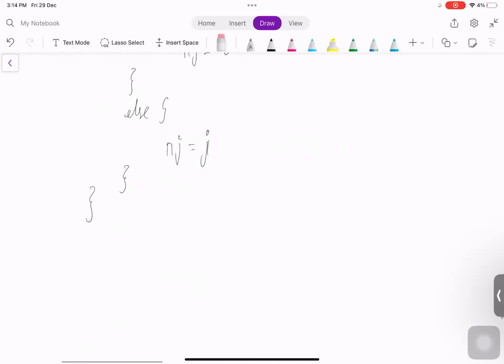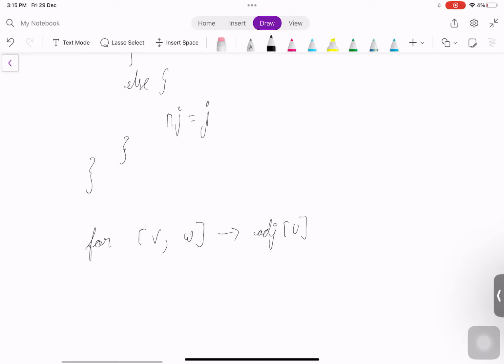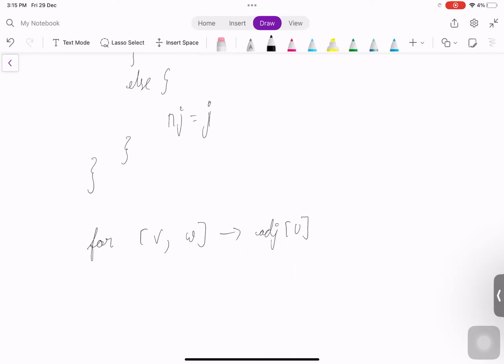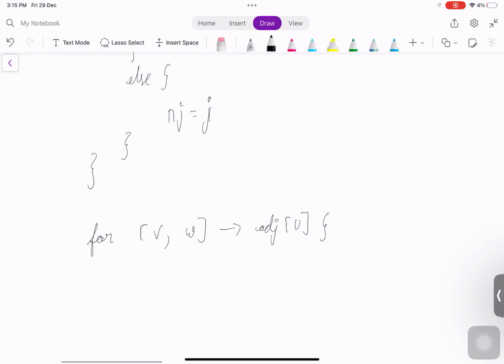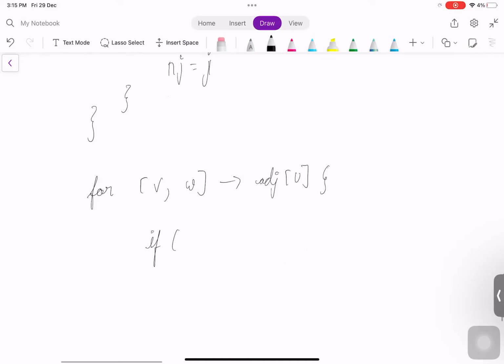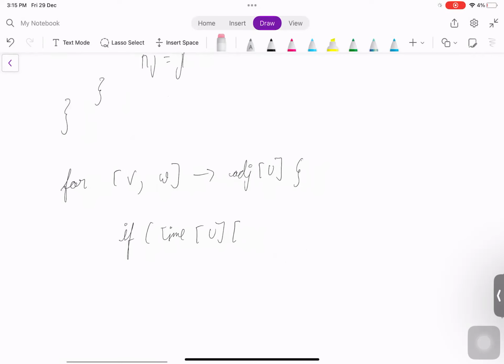Now let us write the transitions for this. For v comma w, where v is the neighbor of u and w is the weight of the edge from u to v. ADJ of u will be the adjacency list, assuming we already built it. Now comes the transition, that is time of u, time of v, because we are moving to v, right?